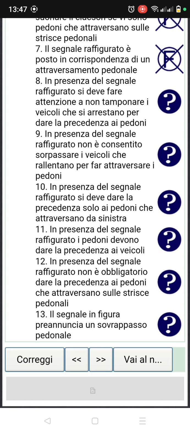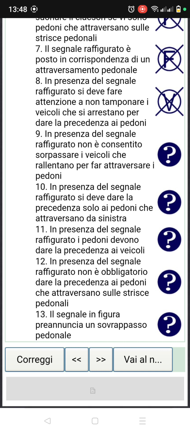In presenza di segnale raffigurato, in the presence of this sign figure, si deve fare attenzione. So you must pay attention and non temporanea il veicolo, I don't crash the vehicle che si arrestano, that are stopping, per dare la precedenza ai pedoni, to give right of way to pedestrians, and it's true. So you must not temper the vehicles that are stopping to give right of way to people that are crossing, and it's true.